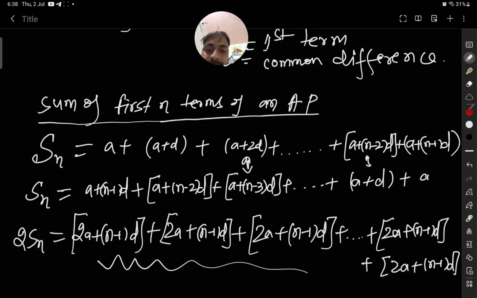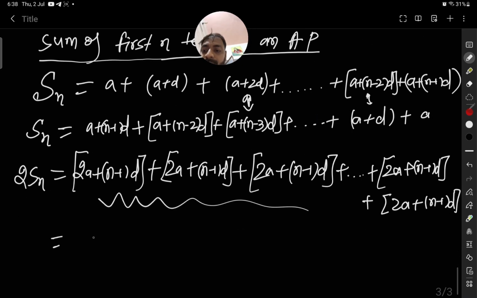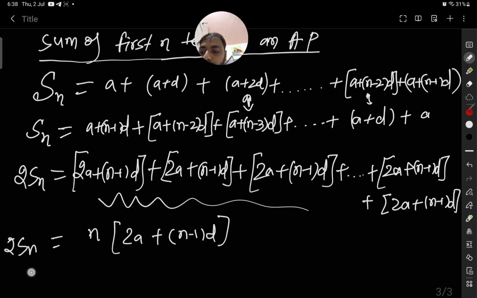So in this 2Sn, we will also have the n terms. So we can just write it as n into 2a plus n minus 1 into d. So if we want to get Sn, then we will have to divide the right side by 2, then n by 2, 2a plus n minus 1 into d.